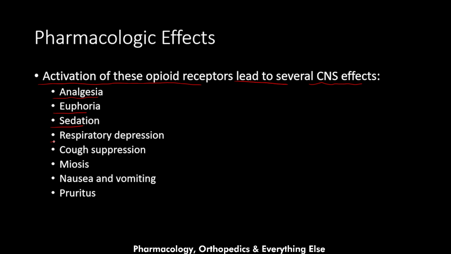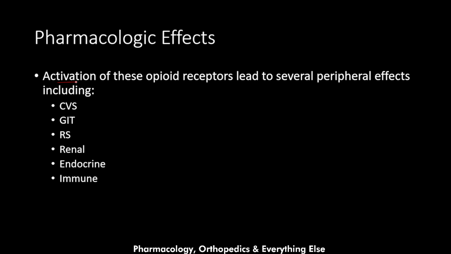It might lead to respiratory depression at higher doses due to inhibition of the respiratory center, and it also leads to cough suppression and miosis due to the vagal effect common with codeine. It leads to nausea and vomiting due to activation of the chemoreceptor trigger zone in the brainstem, and it also leads to pruritus, which is related to the histamine release associated with codeine use.